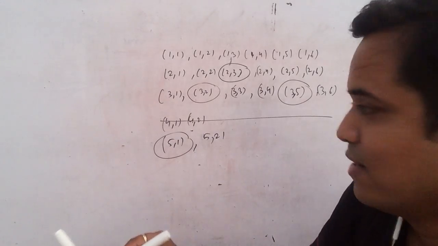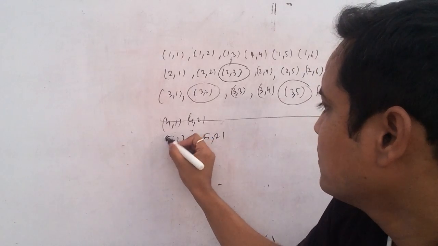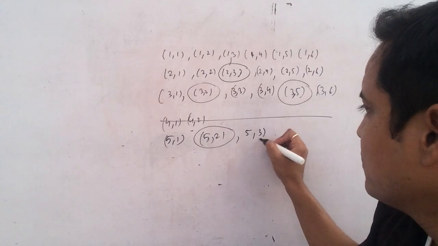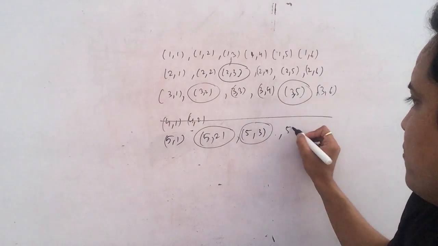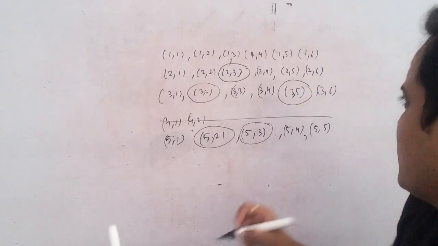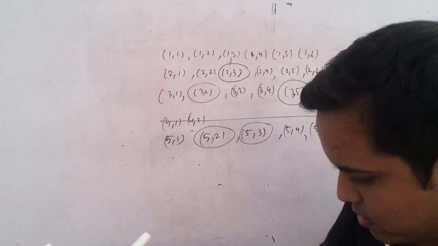1 is not a prime number. I'm sorry. 5 1, 5 2, yes, this case. 5 3, yes, this one. 5 4, 5 5. So can I consider what?